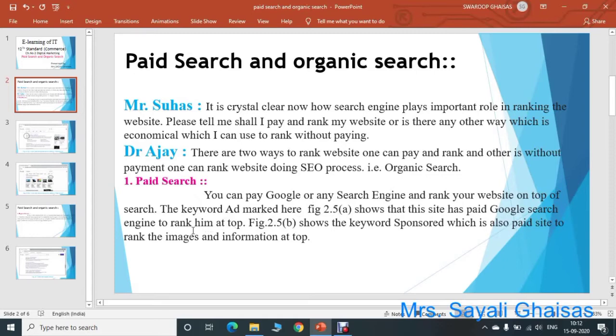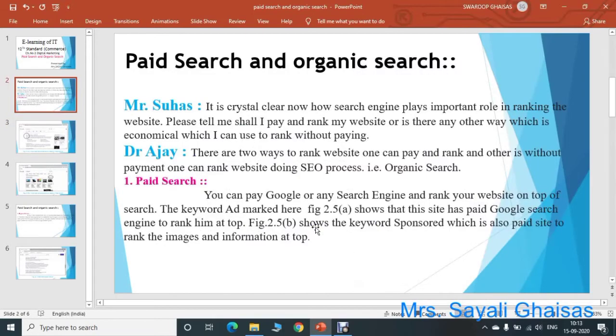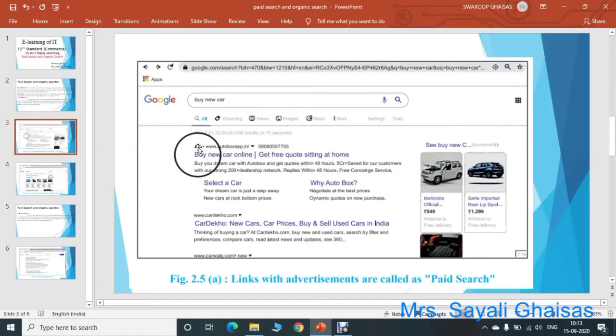So let us see figure 2.5a. See here is the keyword, that is ad. So this link comes with an advertisement. Links with advertisements are called paid search. So one can pay any search engine and rank the website at the top. There can be an ad keyword or a sponsored keyword. In this diagram we have seen the ad keyword.